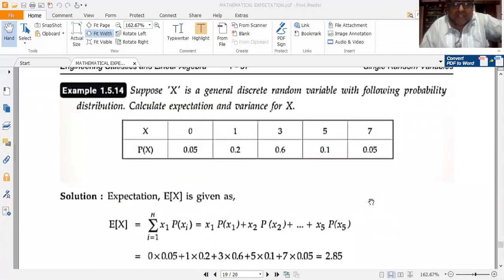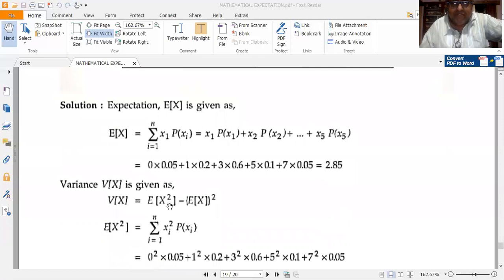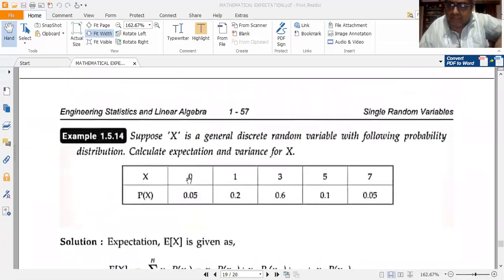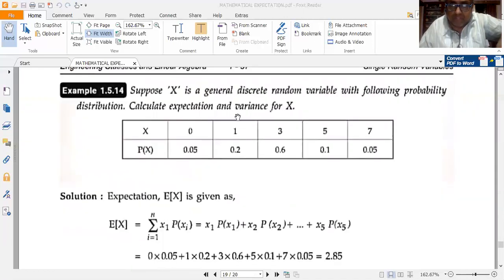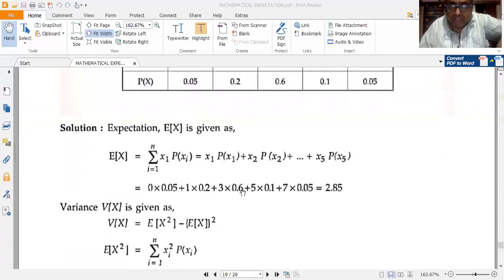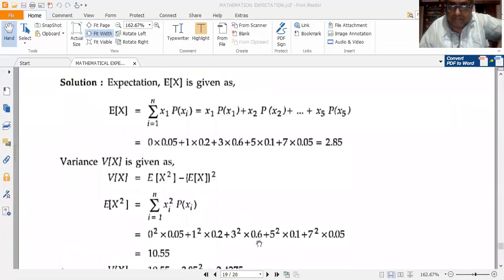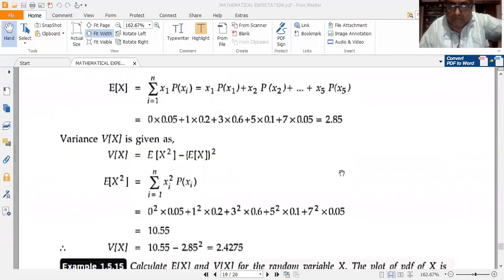Very simple, isn't it? Then variance is given by E of x squared minus mean the whole squared. There are different methods to do this. We shall stick to one method. So first let me find the mean squared value, E of x squared. E of x squared is given by summation i equal to 1 to n of xi squared into p of xi. So I have to square the random variable. So 0 squared into 0.05 plus 1 squared into 0.2 plus 3 squared into 0.6 plus 5 squared into 0.1 plus 7 squared into 0.05. That's what I am doing. I get 10.55 for E of x squared.